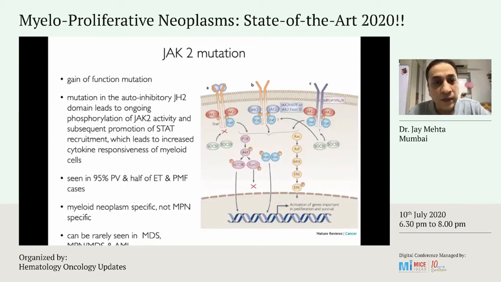Won't spend much time on this big complex graphic of JAK2 mutation. But remember, it's a gain of function mutation. So what happens is if you acquire this mutation, there's proliferation. But remember that this is myeloid neoplasm specific. It's not MPN specific. So JAK2 can be seen in myelodysplastic syndromes. You can get it in overlap MPN/MDS syndromes, AMLs. Also, sometimes CMMLs can actually show you a JAK2 mutation.